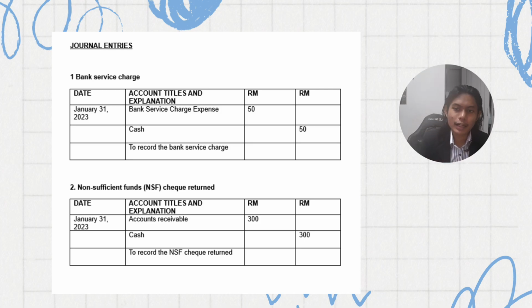All right, for the second journal entry, which is the non-sufficient funds check, NSF, on 31st January 2023 also, the check for 300 ringgit was returned due to insufficient funds. So what we do is we put accounts receivable on the debit side, which is 300 ringgit, and also we put cash on the credit side, 300 ringgit.